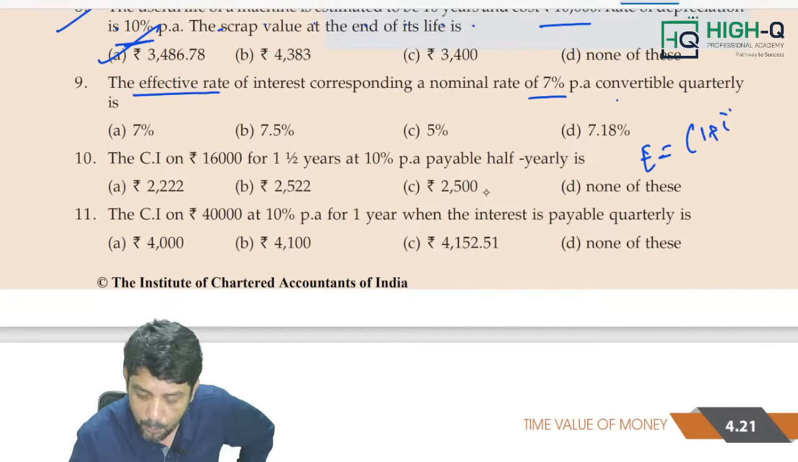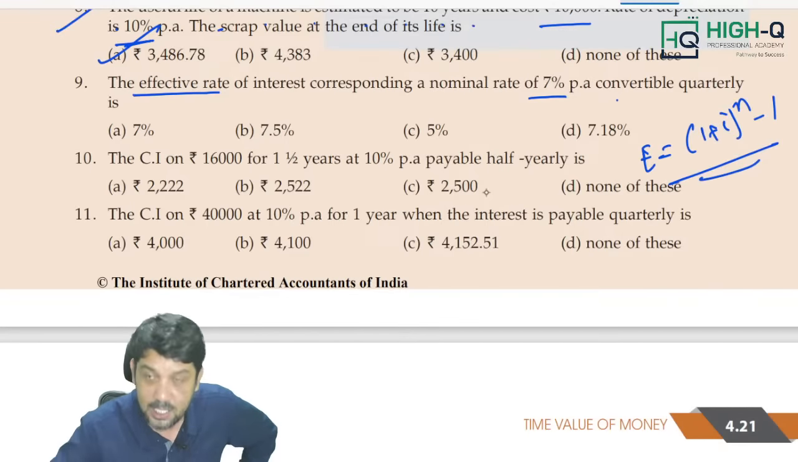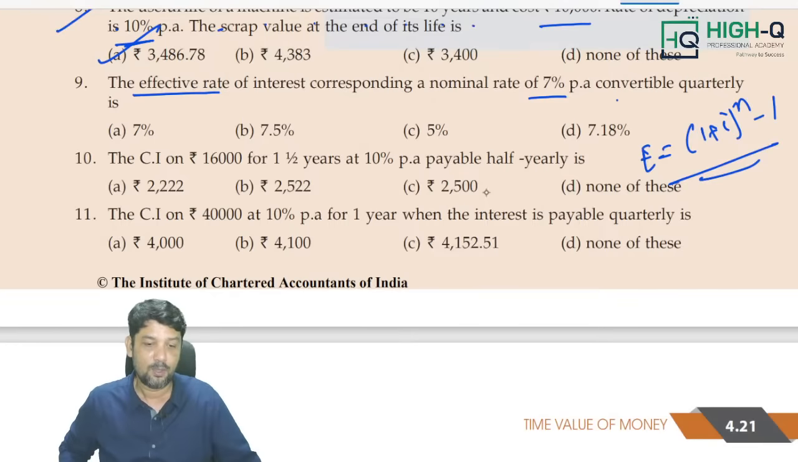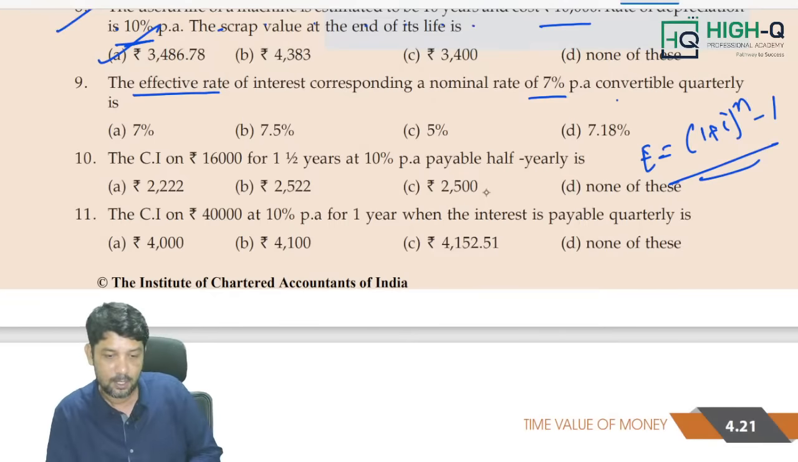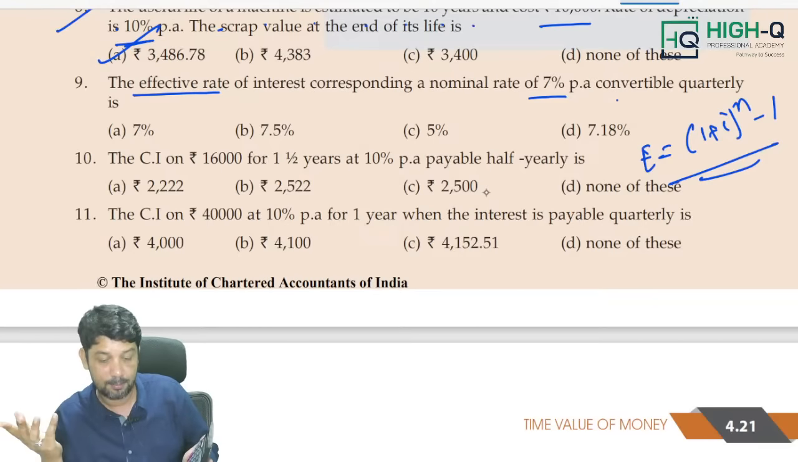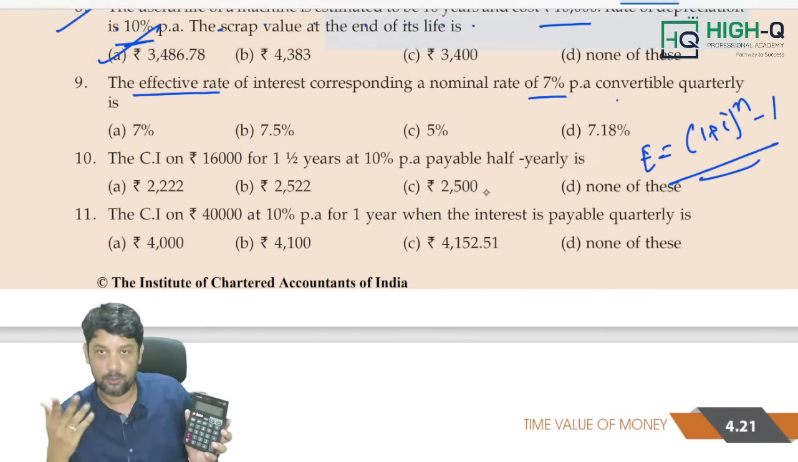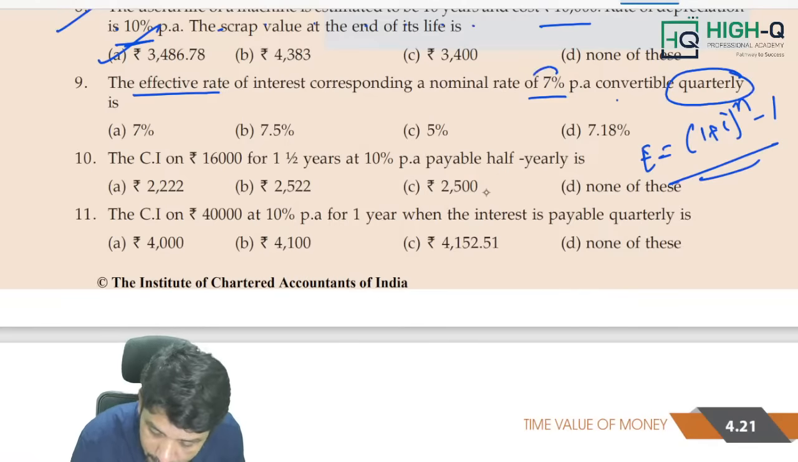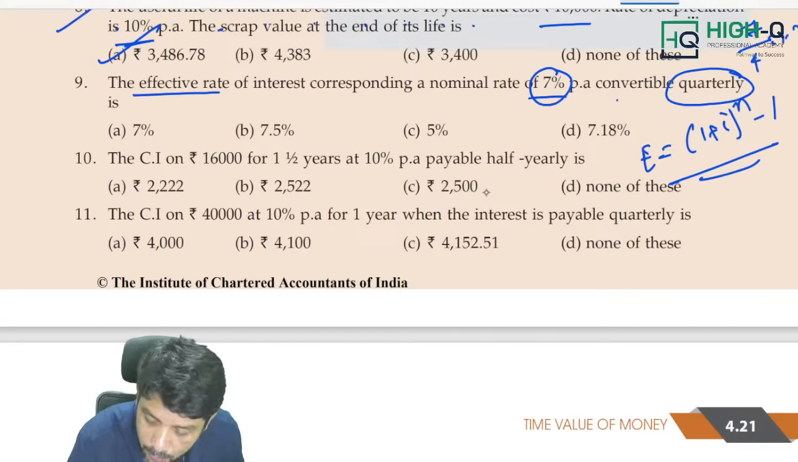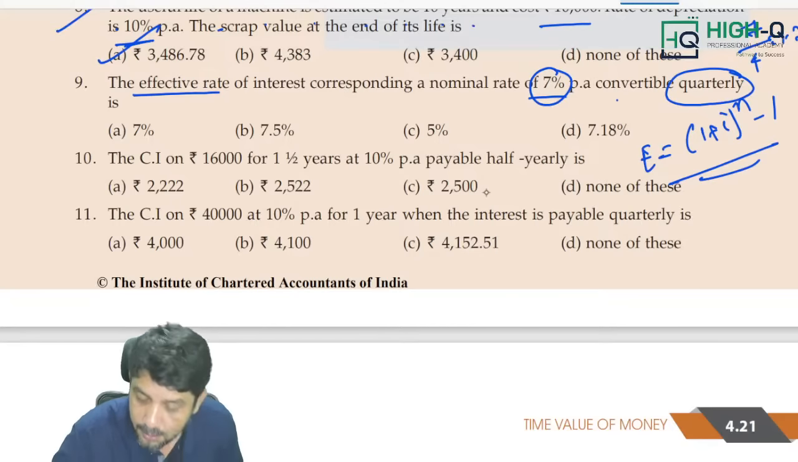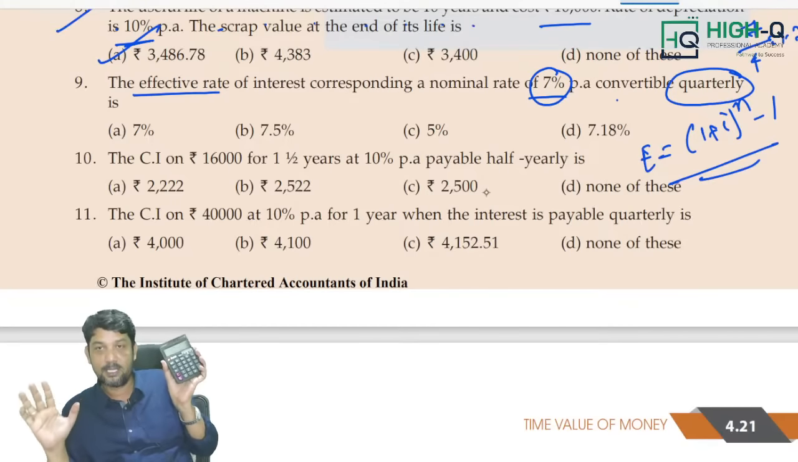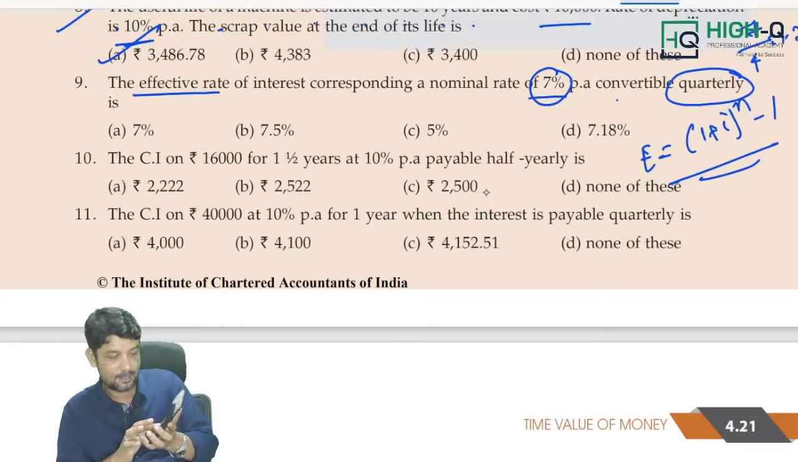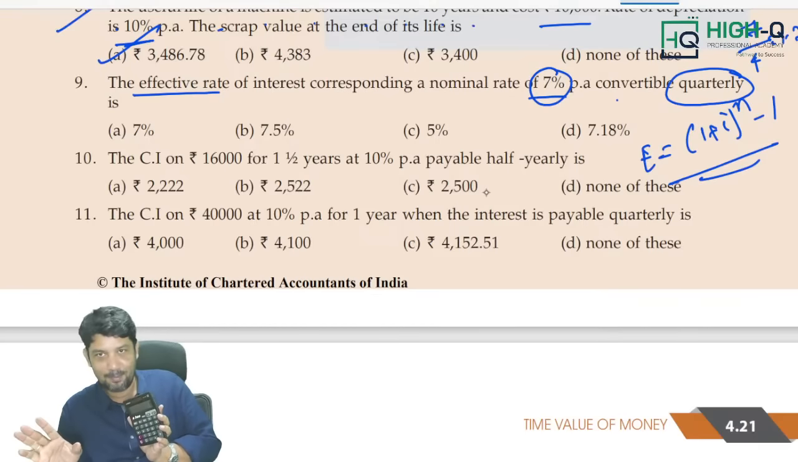The formula is (1 plus I) the whole power n minus 1. This is the formula you would have used. But I have got a different method. Since it is quarterly, divide the rate of interest by 4. 7 by 4 is 1.75%. Simply do what I am saying. That is one method.